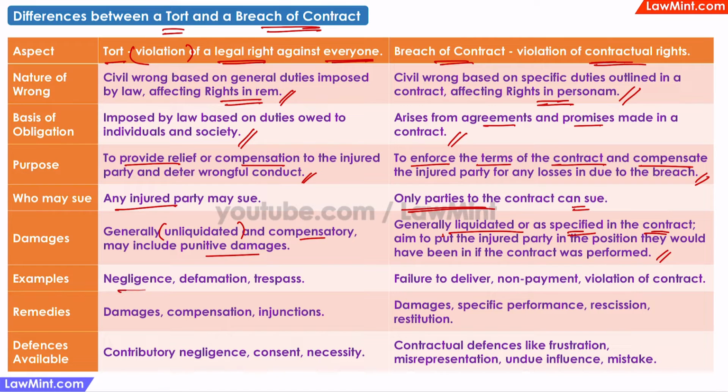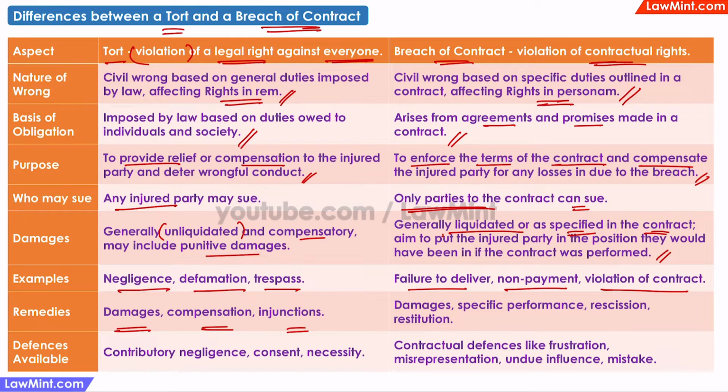Examples of torts are negligence, defamation, and trespass. Examples of breach of contract are a failure to deliver goods or services, non-payment after delivery, or violation of any of the other terms of the contract. In tort suits, the remedies may be damages or compensation, injunctions, and very rarely specific performance.